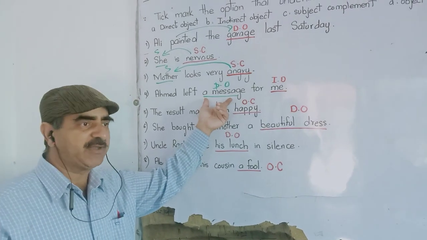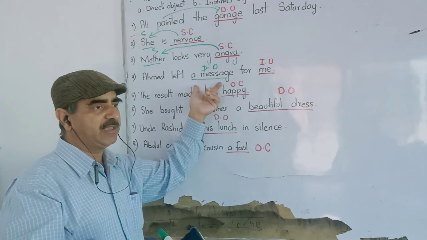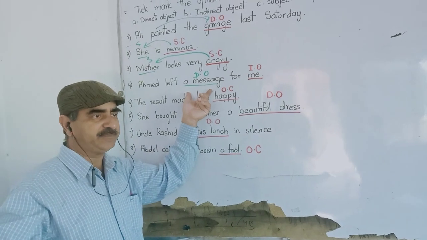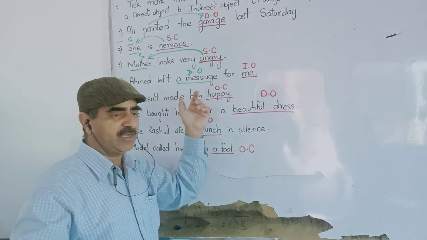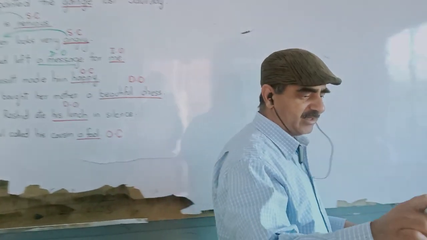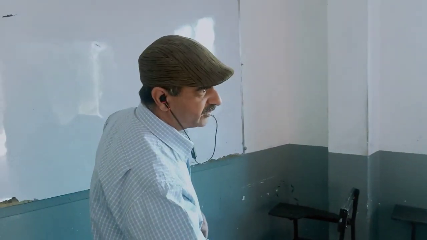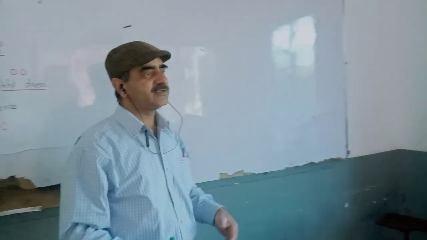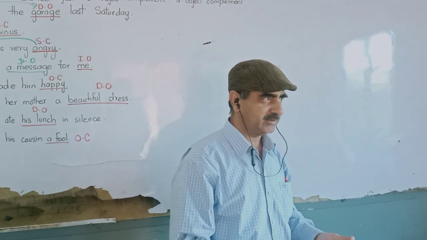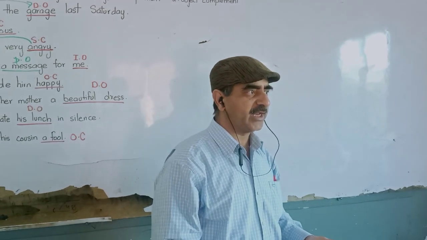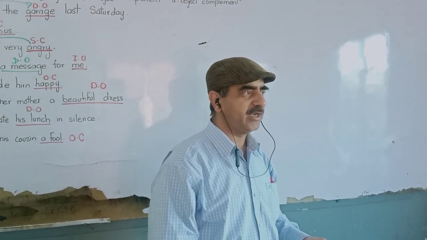For example, this is the message, and I left it for you, and you say, Sir Irfan left a message for us. So which one is direct object and which one is indirect object?